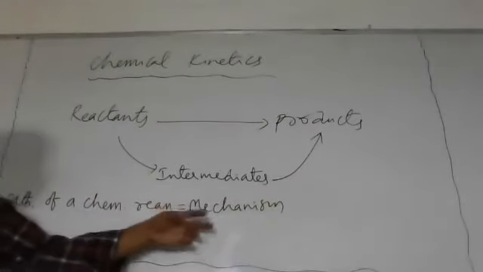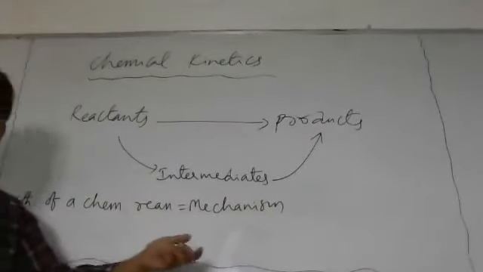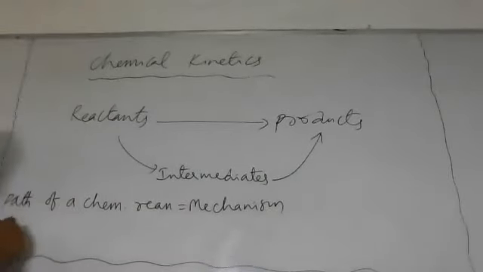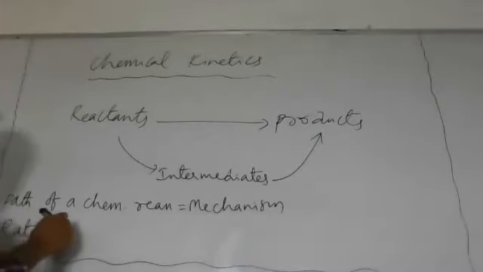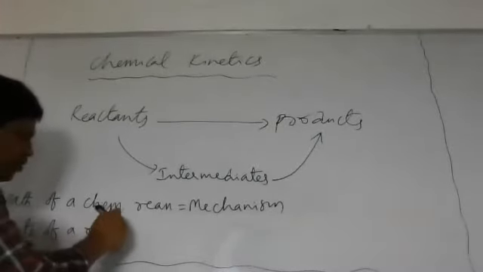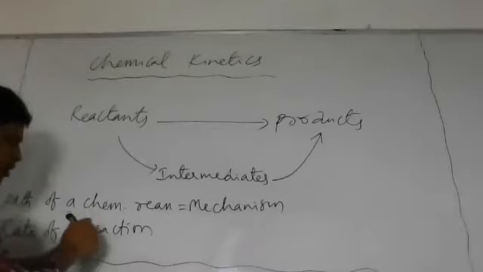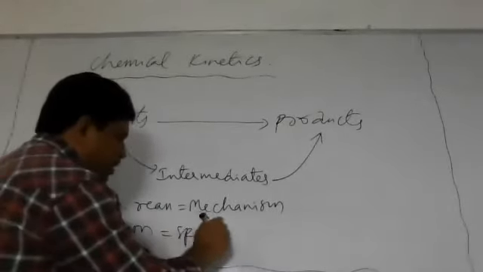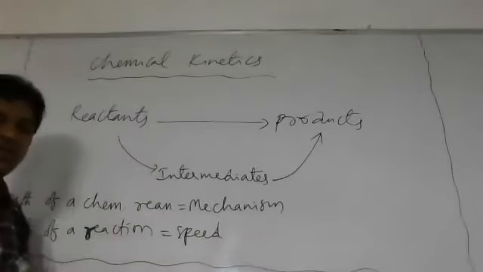So this mechanism of reaction we can study in chemical kinetics. And what is the rate of reaction? I told you, rate of a reaction is equal to the speed of a chemical reaction. Speed at which the reactants are converted into products.